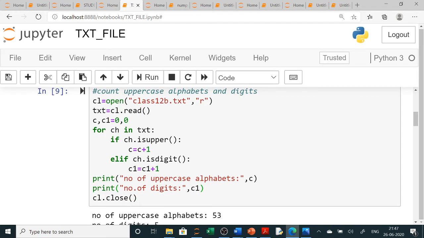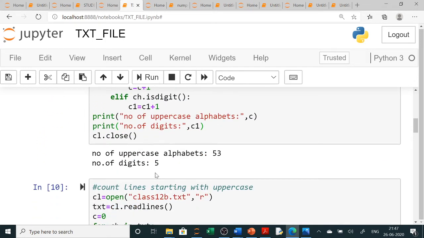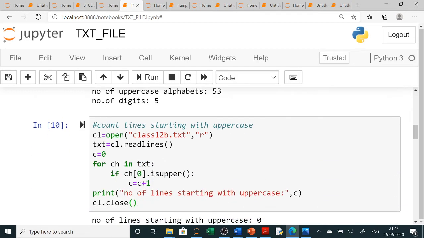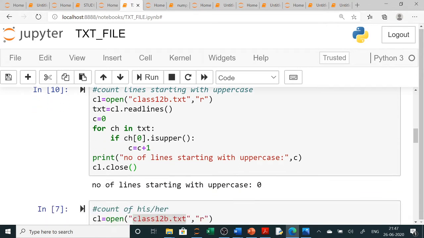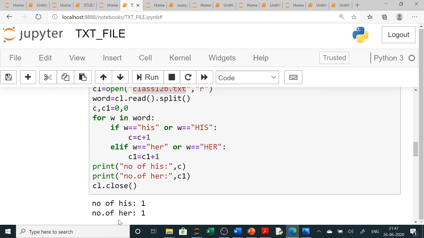Like here, uppercase alphabets and digits: you can see for this paragraph how many uppercase capital letters and how many digits are there, it is showing. Then the next question is to count lines starting with an uppercase character. So how many lines are starting with uppercase, then how many his and her are there in this particular file, class 12b.txt. You can check how many his and how many her are there, it will simply count it.